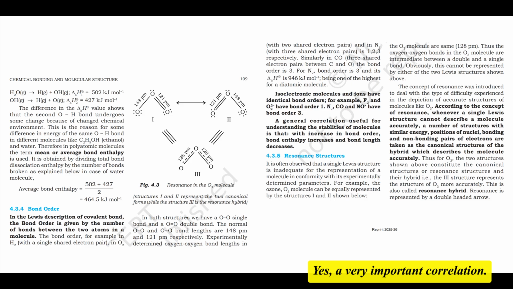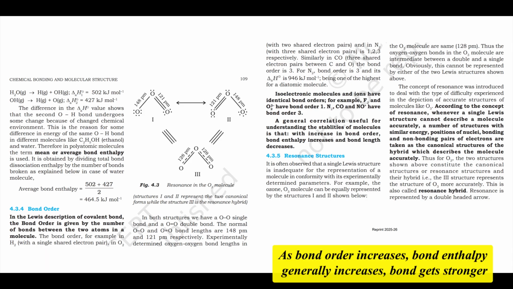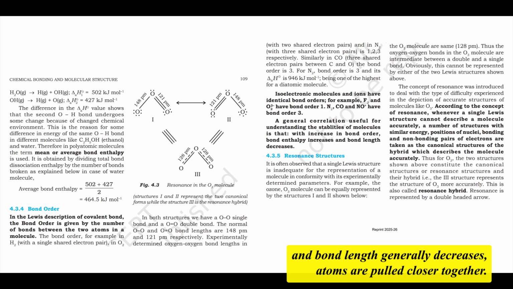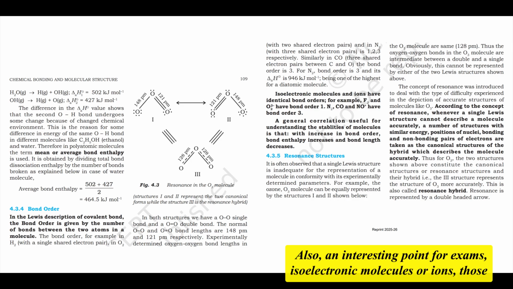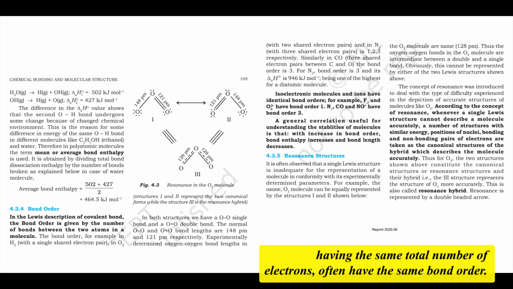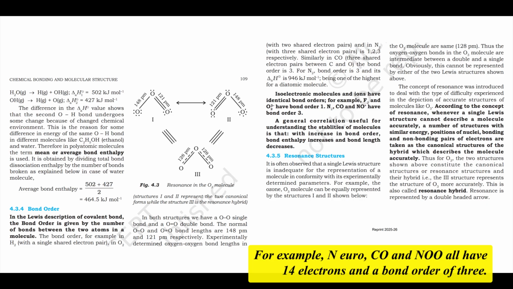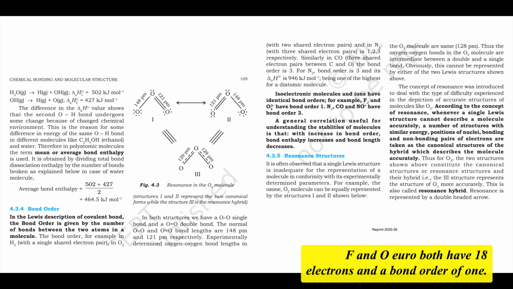Yes, a very important correlation. As bond order increases, bond enthalpy generally increases. The bond gets stronger, and bond length generally decreases. Atoms are pulled closer together. Higher order, stronger bond, shorter bond. Makes sense. Also, an interesting point for exams: isoelectronic molecules or ions, those having the same total number of electrons, often have the same bond order. For example, N2, CO, and NO+ all have 14 electrons and a bond order of 3. F2 and O2^2- both have 18 electrons and a bond order of 1.